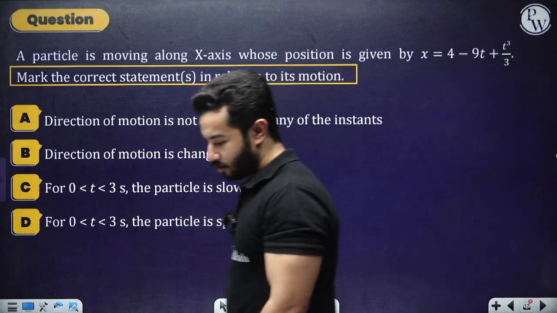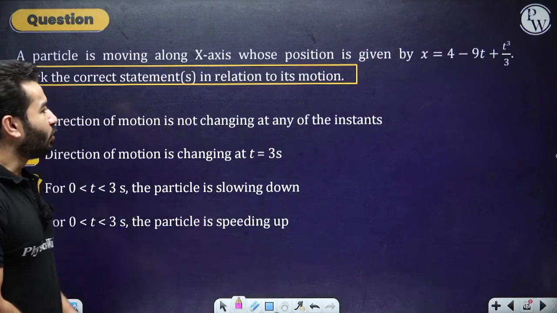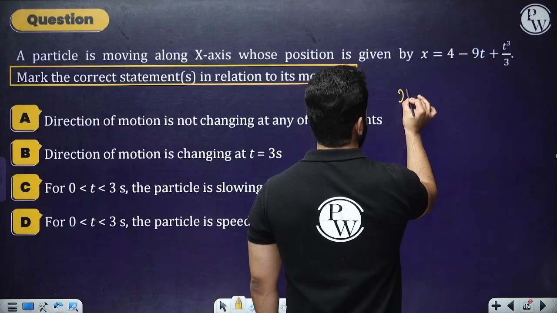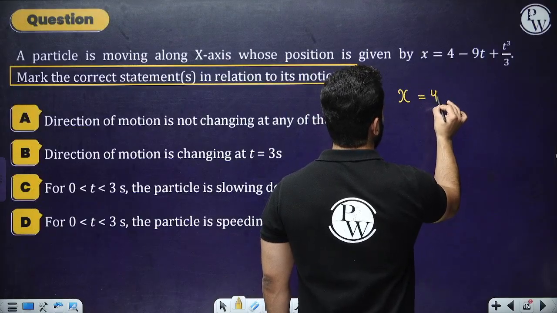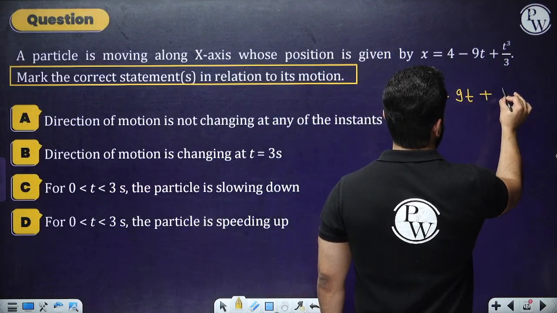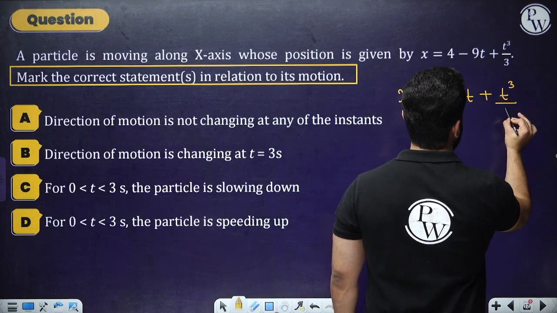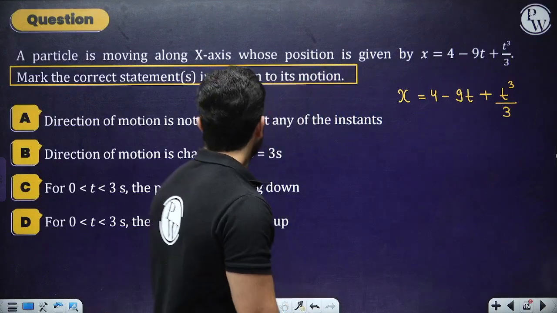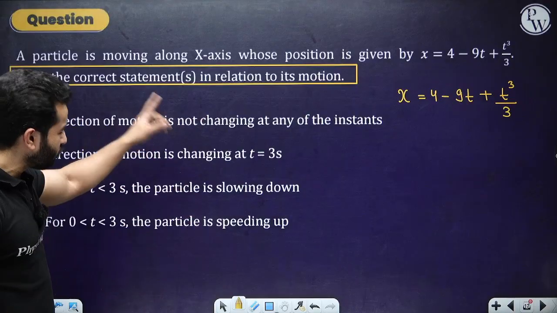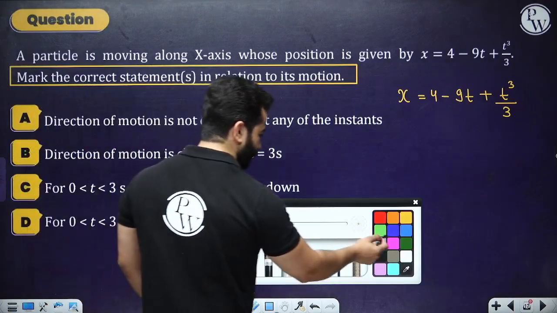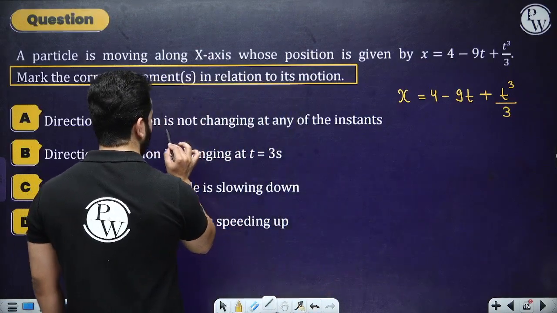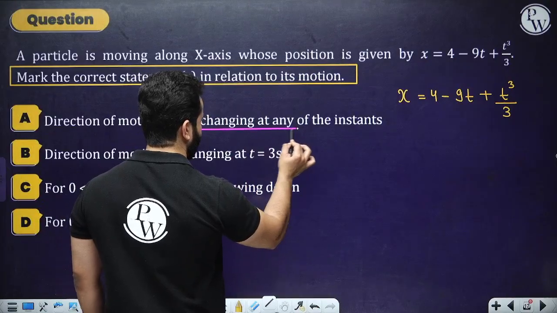All right. So hopefully you have done it. So I have got the equation as x equals to 4 minus 9t plus t cube divided by 3, right? And we have got different statements. Direction of motion is not changing. Okay, I can see over here that they are talking about something like this, that it is not changing at any instant.